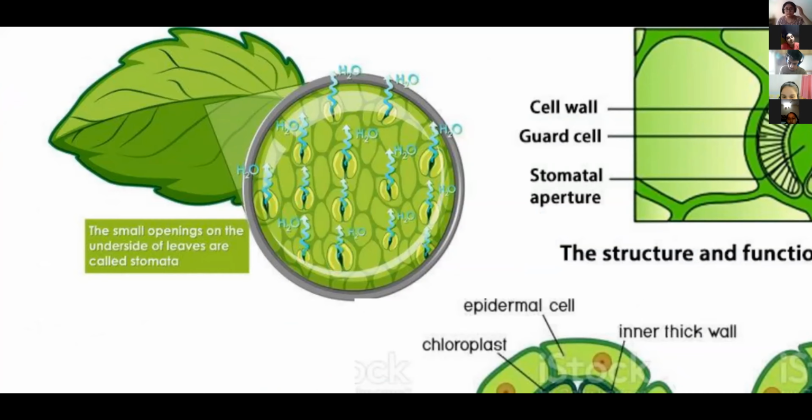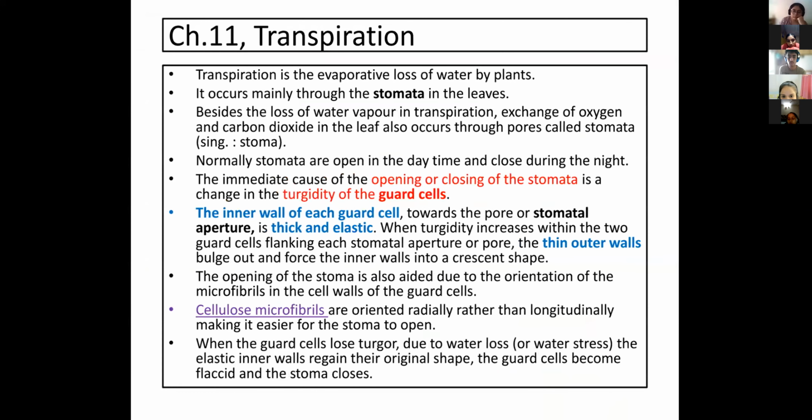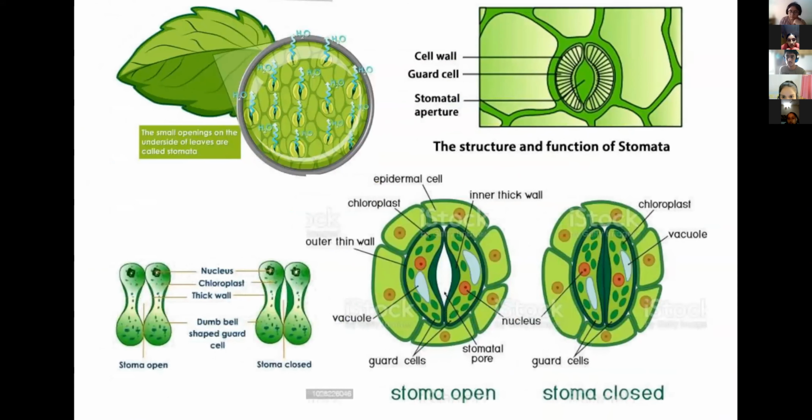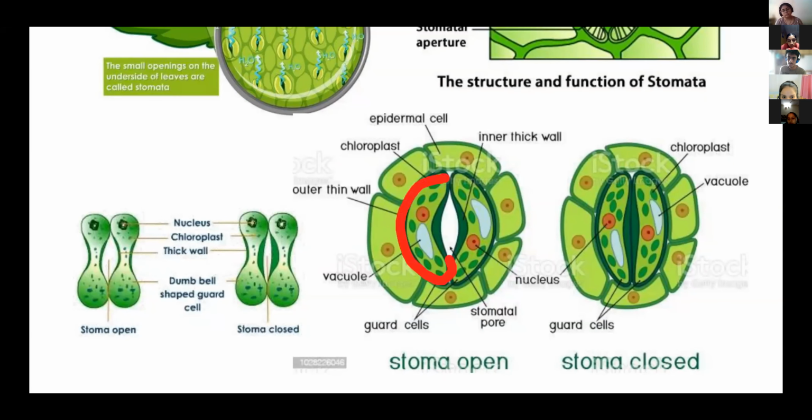Now next, the structure of stomata. See, in dicot plants and monocot plants, the shape of the guard cells is different. Guard cells ultimately form the stomata. See, here this one is a guard cell and this is another guard cell.